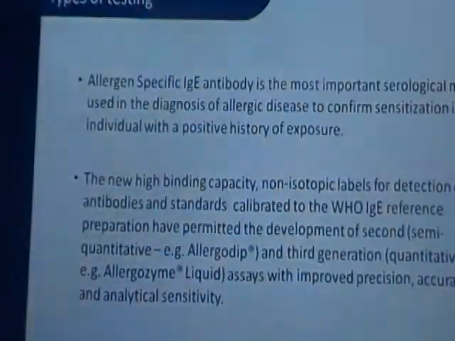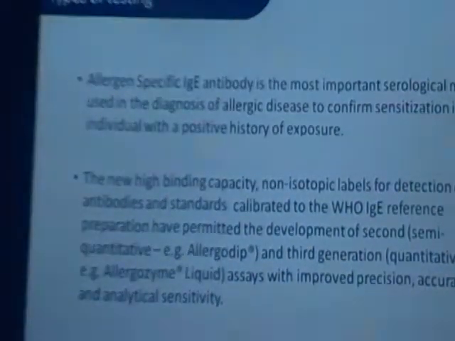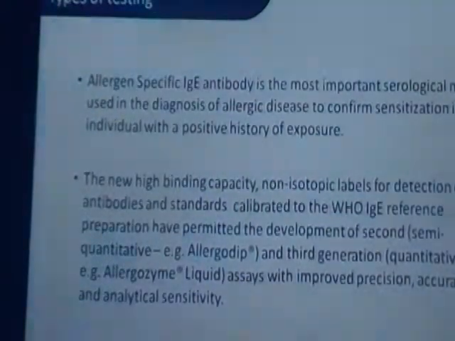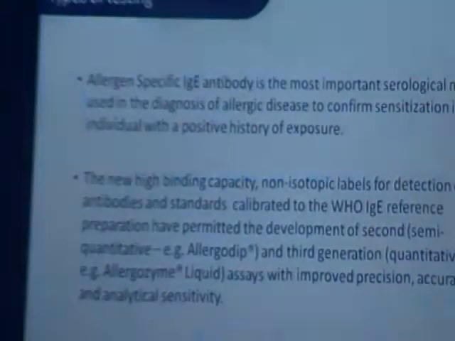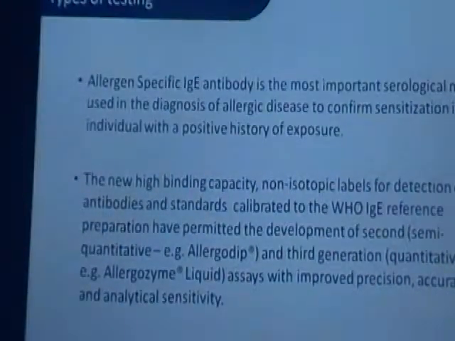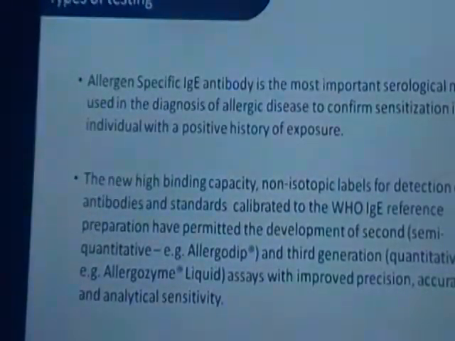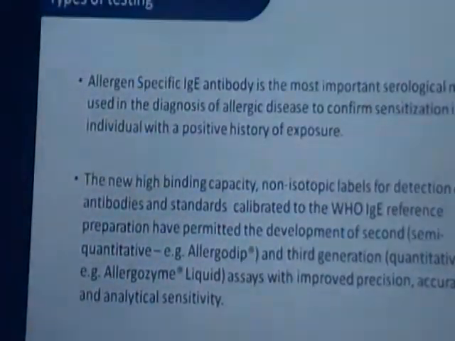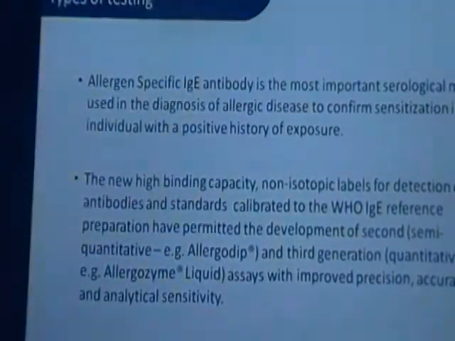Now in India, many companies have come up with types of testing. One is with ELISA methods, different ELISA methods, and one is the gold standard technology of ImmunoCAP. What we have come up with is AllergoDip, which is a screening panel, a semi-quantitative determination of IgE in serum or plasma. And another is the ELISA method, which is a quantitative method with liquid allergens for specific IgE.